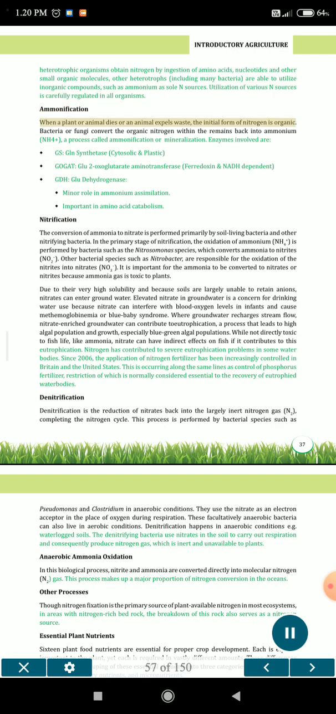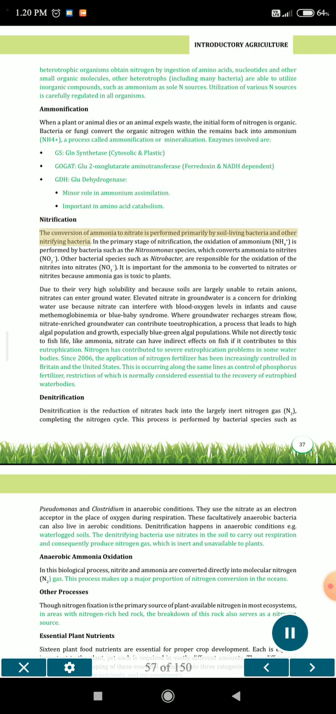Ammonification. When a plant or animal dies or an animal expels waste, the initial form of nitrogen is organic. Bacteria or fungi convert the organic nitrogen within the remains back into ammonium, NH4+, a process called ammonification or mineralization. Enzymes involved are GS, glutamine synthetase, cytosolic and plastidic; GOGAT, glutamate 2-oxoglutarate aminotransferase, ferredoxin and NADH-dependent; and GDH, glutamate dehydrogenase, which has a minor role in ammonium assimilation but is important in amino acid catabolism.